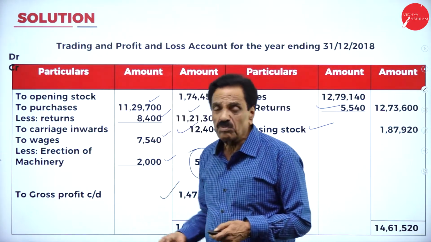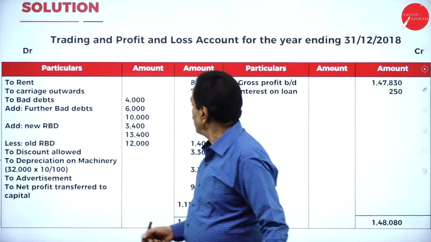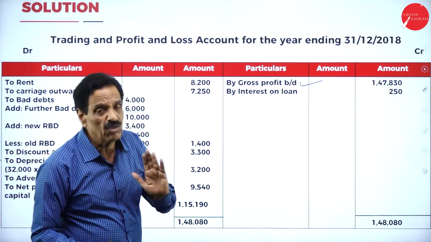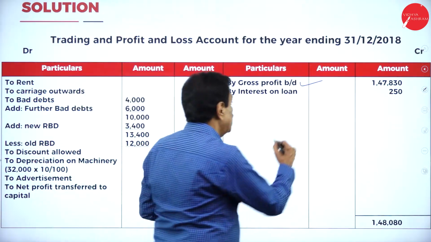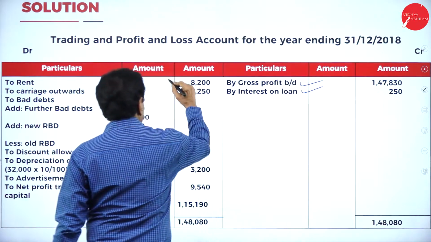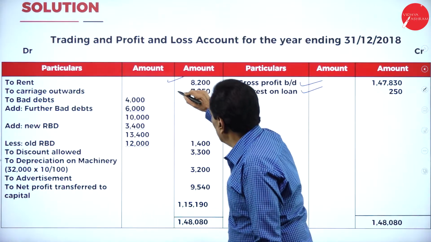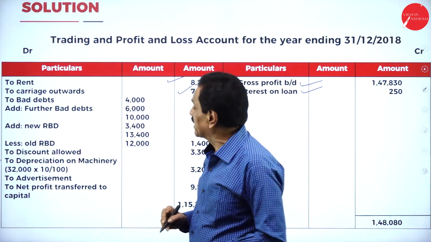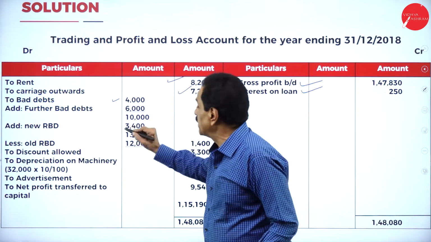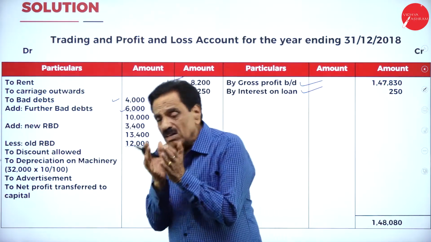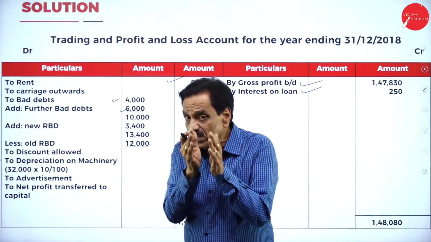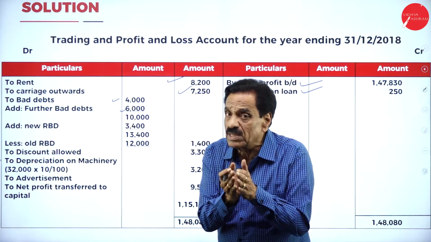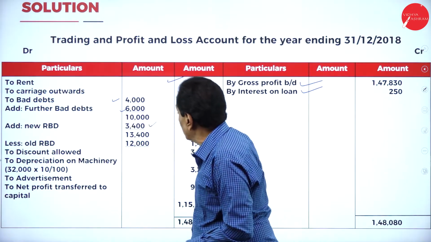Next, the account we are going to prepare is the profit and loss account. Here, your gross profit has been brought down. You have given a loan to Anil at 10%. How much interest received? It's income. How much rent paid? 8,200. Carriage outward will come in the profit and loss account. Carriage inward will come in trading account. Bad debt 4,000. From adjustment, how much is it? 6,000. Out of the debtors of 40,000, how much is further bad debt? 6,000. How much balance is left over? 34,000. 10% of it is 3,400.